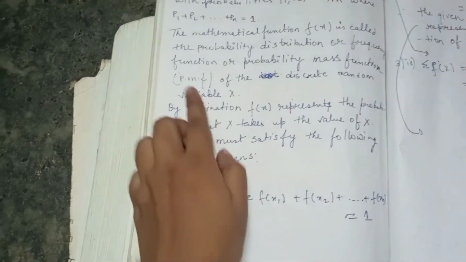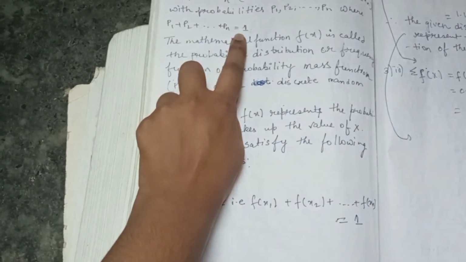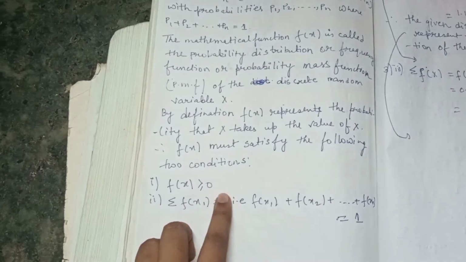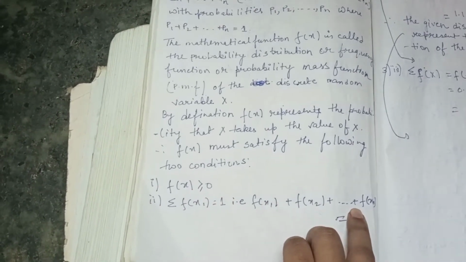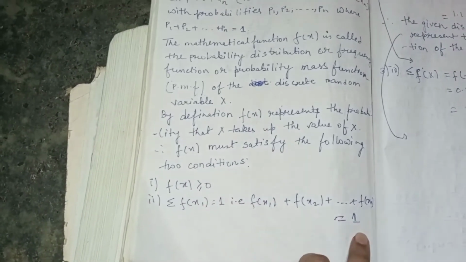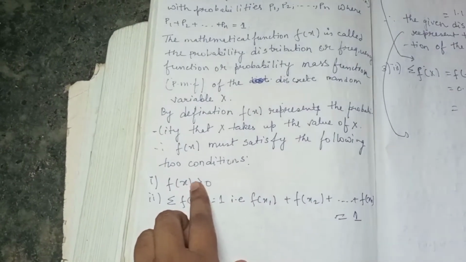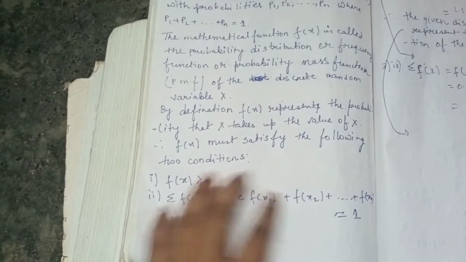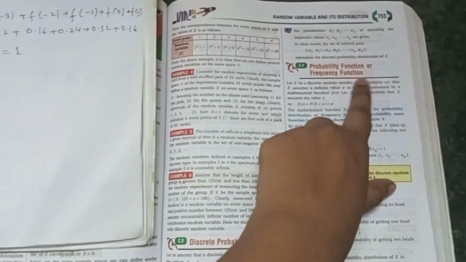Same as probability: in probability also when we add, it must be 1, same as in probability distribution. When you add all the values of the function, it will give you 1, and f(x) is always greater than or equal to 0. If you want to read this, it is already given in your book also, the probability function or frequency distribution. I have written it from the book only, but there it is very large, and I have written it in a small way. Whatever you have to know, I told you already.